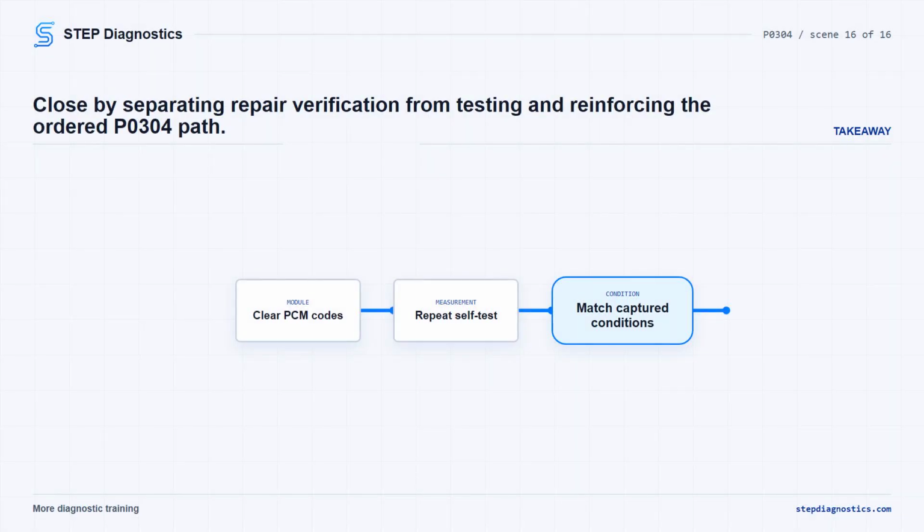Keep verification separate from testing. Anytime a concern is repaired in this path, clear the PCM codes, repeat the self-test, and reproduce the captured or customer-reported conditions as closely as possible.